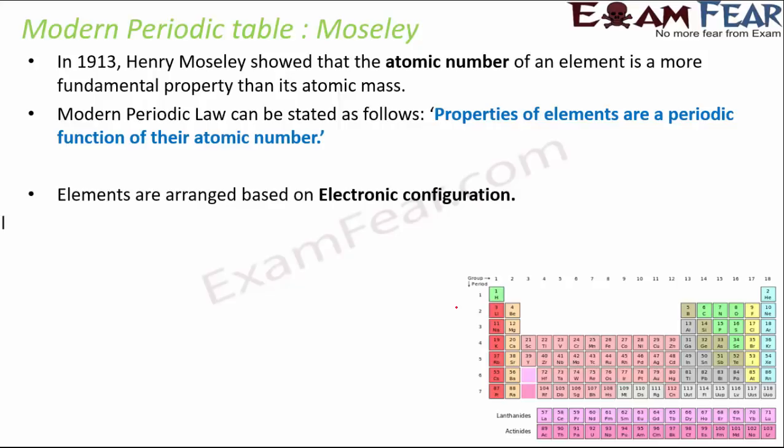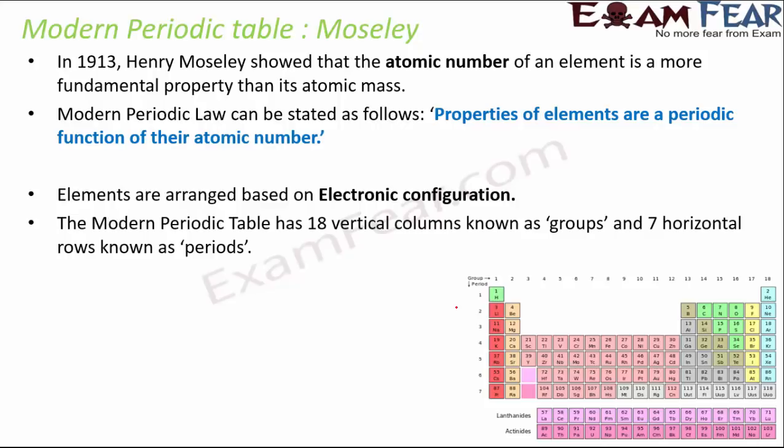So elements here were arranged on the basis of their electronic configuration, and if you look at the modern periodic table, it has 18 vertical columns which are known as groups and 7 horizontal rows which are known as periods. So these are the groups, like group 1, group 2, group 3, group 4, like that. And similarly, these are the periods, period 1, period 2, period 3, period 4, and so on. So we have 18 groups and 7 periods altogether.